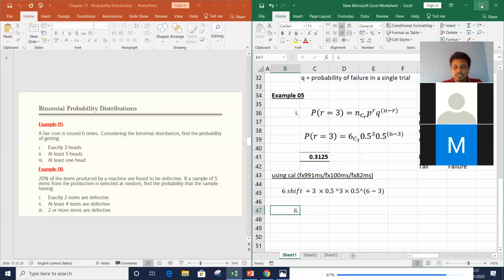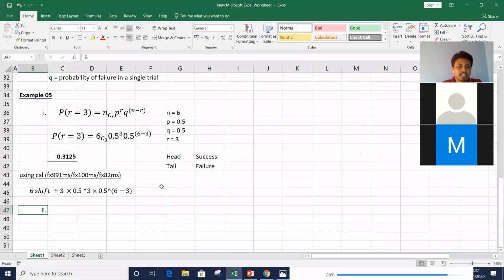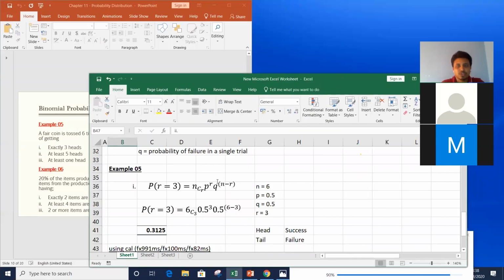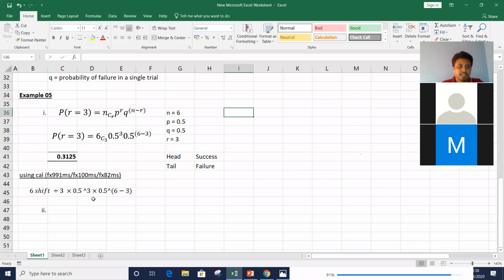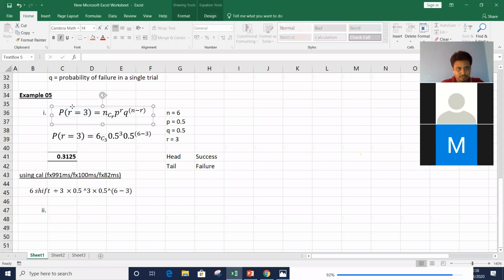That is the probability of getting heads at least 5 times. How can we calculate that? Getting at least 5 heads. It means we need to find this.